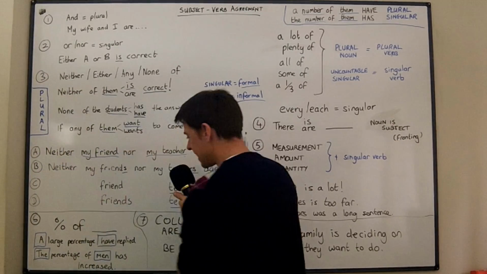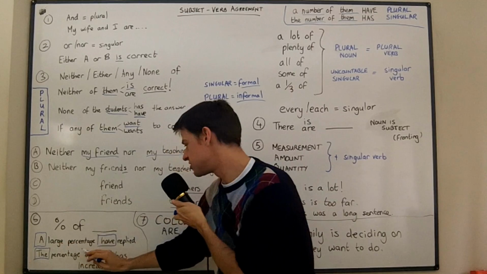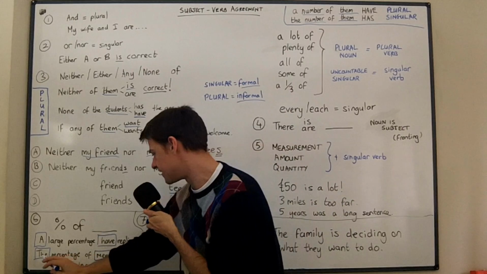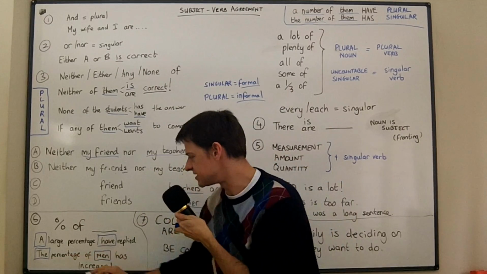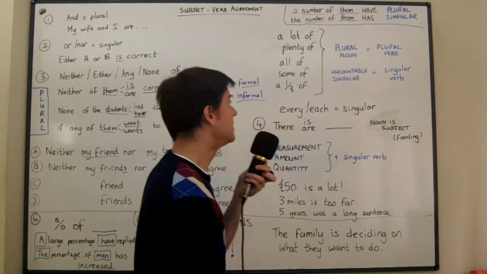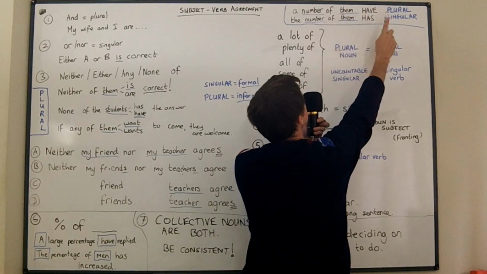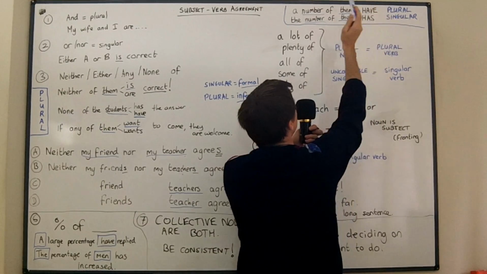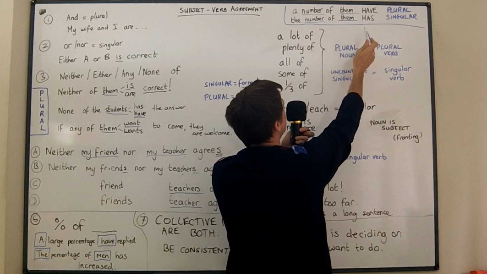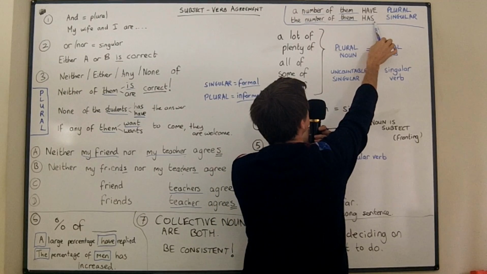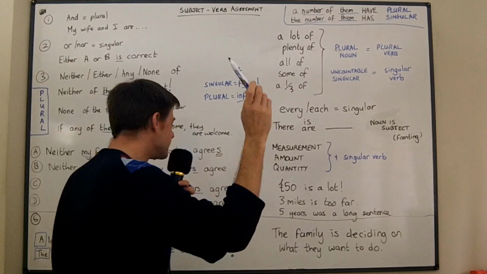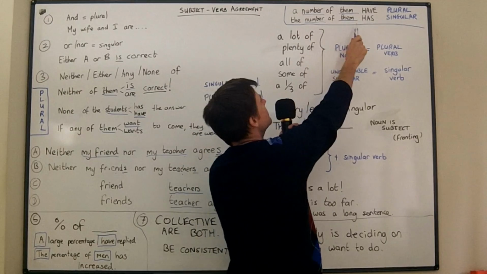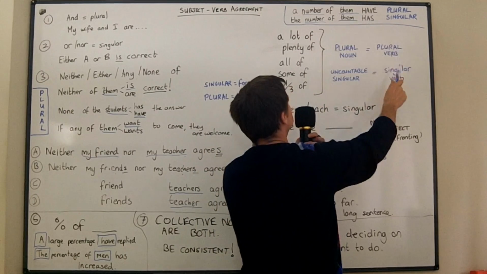We can say exactly the same with percentage. A large percentage have replied. A large percentage is actually a quantifier there. And the percentage of men, percentage is actually a collective noun there. And so, when it's being used as a quantifier, with a plural noun, we need a plural ending, have. But when it's being used as a collective noun, then we very often use the singular form of the verb, even though collective nouns can take both. But we'll come to that later. So please remember the number of them has, but a number of them have.